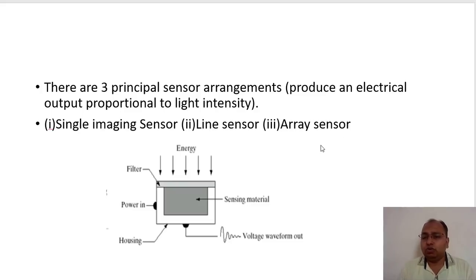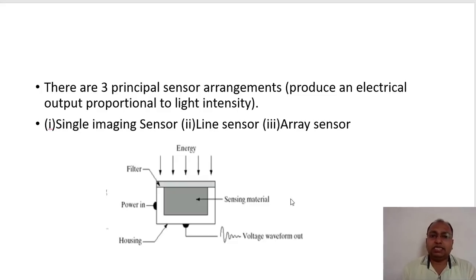Array means you know that. Array is a two-dimensional array. Likewise your camera sensor will have 108 into 10 raised to 6 sensors in it, and based on that it is going to scan your images. That many sensors are there, and because of that, that many dots or pixels of information will be recorded by the camera. Are you getting it? So for that purpose we need a camera array, or an array of sensors.